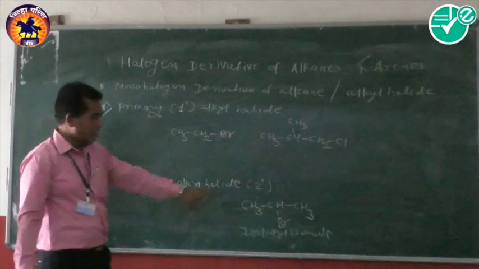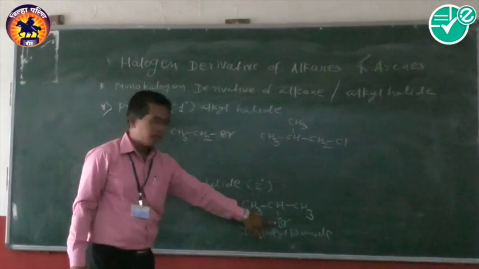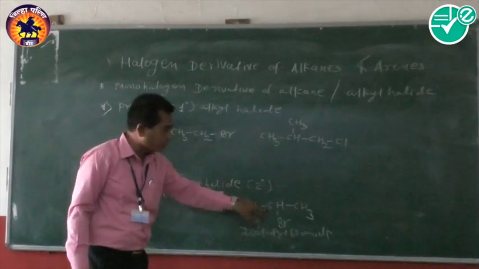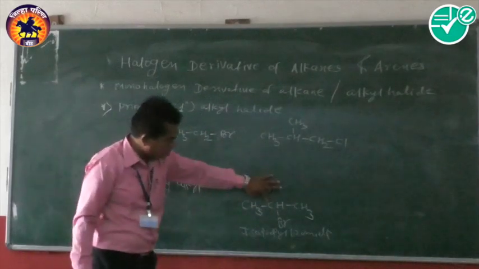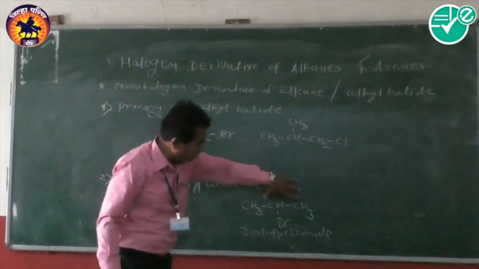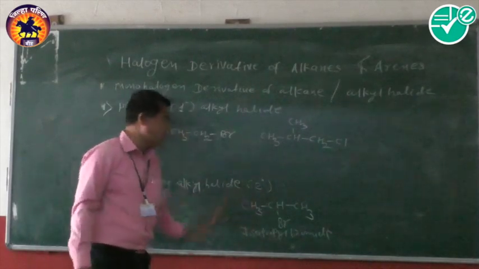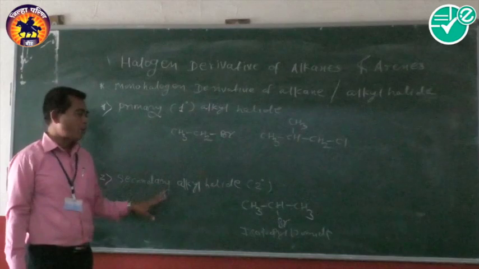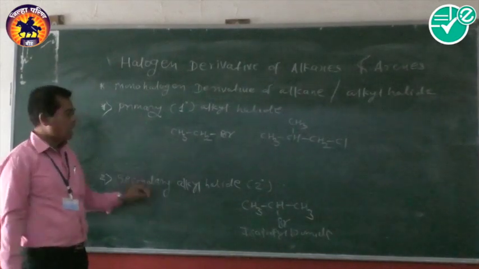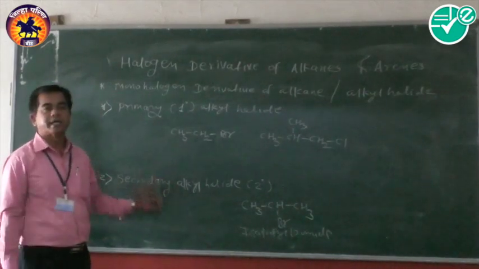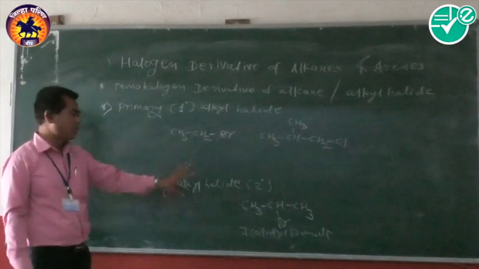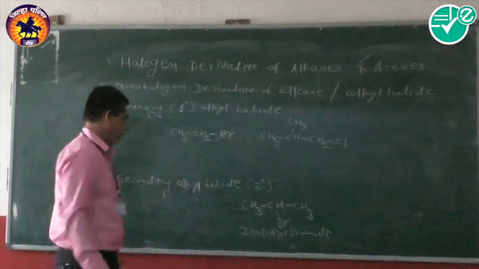Here in this case, the bromine atom is attached to a carbon atom which is secondary, because this carbon atom is attached to two other carbon atoms, so it is called a secondary carbon atom. In this way, secondary alkyl halides are alkyl halides in which the halogen atom is attached to a secondary carbon atom.